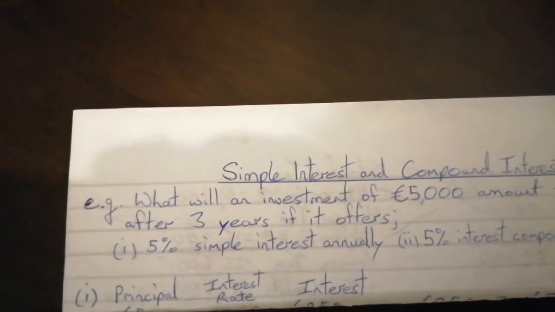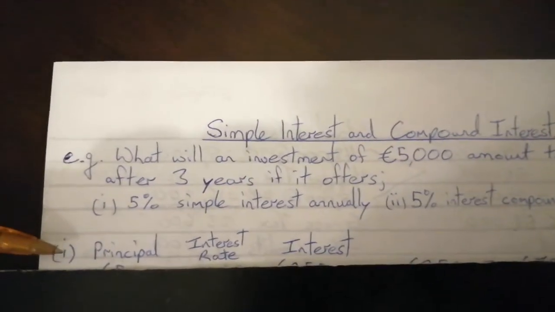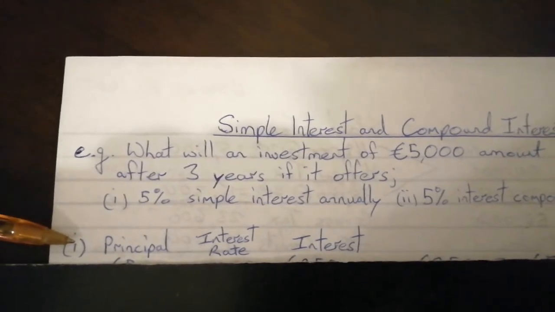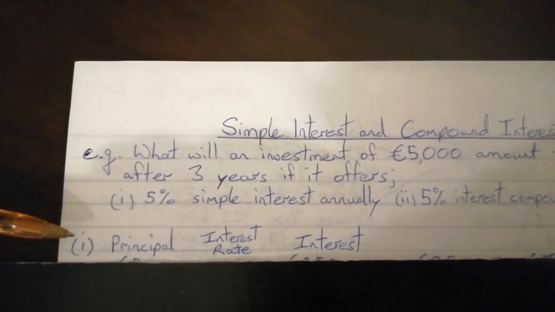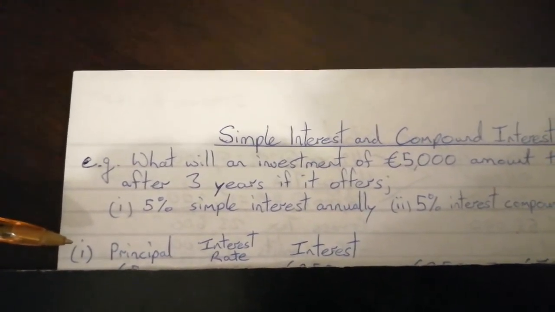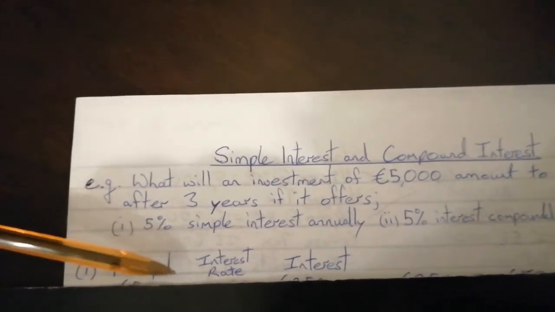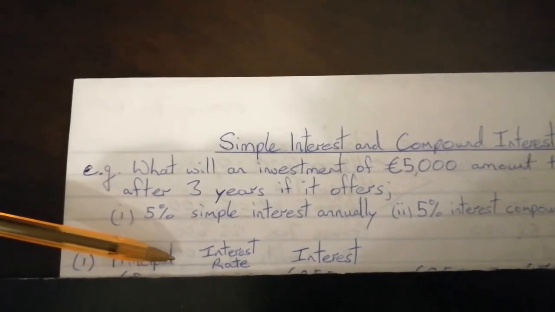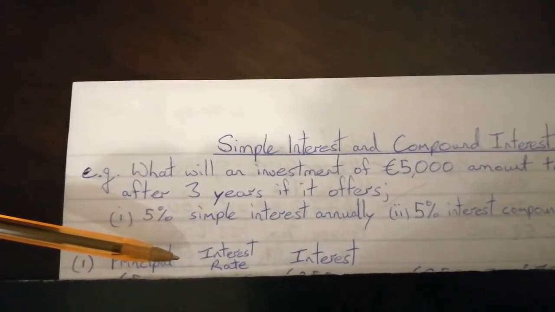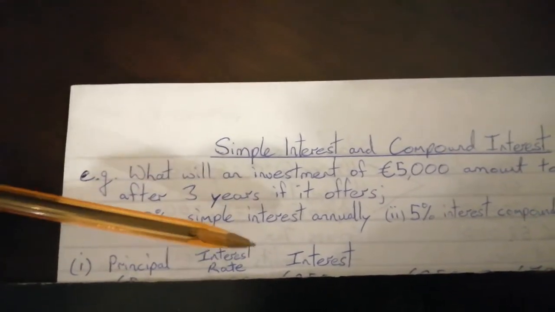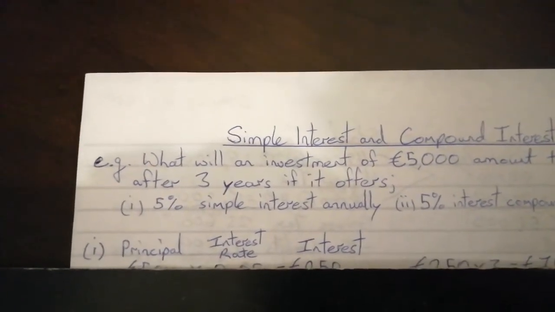So first of all, there are a few terms we need to know. Principal is the name we give to the amount of the investment that you make, or alternatively the amount of the loan that you get out. So the amount of money you borrow or the amount of money that you invest is known as the principal. The interest rate is the rate of interest that you earn if it's an investment, or that you have to pay if it's a loan, and the interest itself is the actual amount of interest that you end up paying or earning.